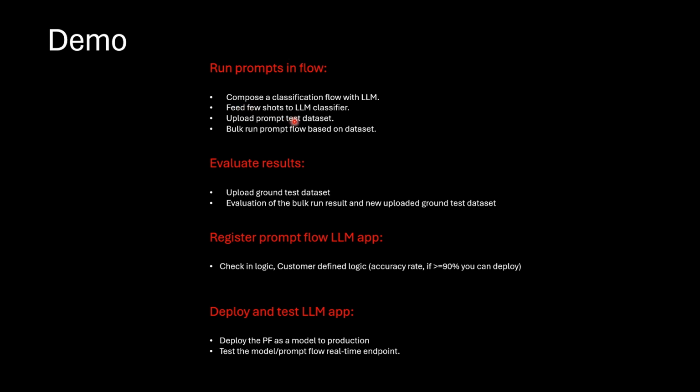So I go to deploy this, evaluate this, I give some samples, make sure how many times it correctly classifies my web classification application. And then if the results are good enough, for example, more than 90% of the time it can classify a web URL correctly, then I can register it as a model in PromptFlow. Why? Because I want to deploy it at the end. Deploy it as an endpoint that I told you to productionize this, or deploy it in a staging, run it for a couple of days, making sure it's working properly, and redeploy it again in production.